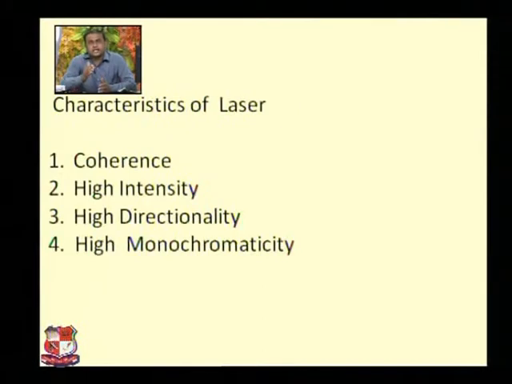The first characteristic of laser light is coherence. Second characteristic is high intensity. Third characteristic is high directionality, and fourth is high monochromaticity. What is the meaning of these four words?